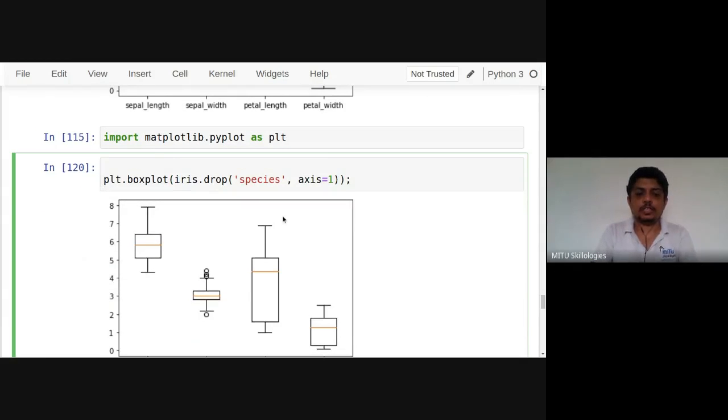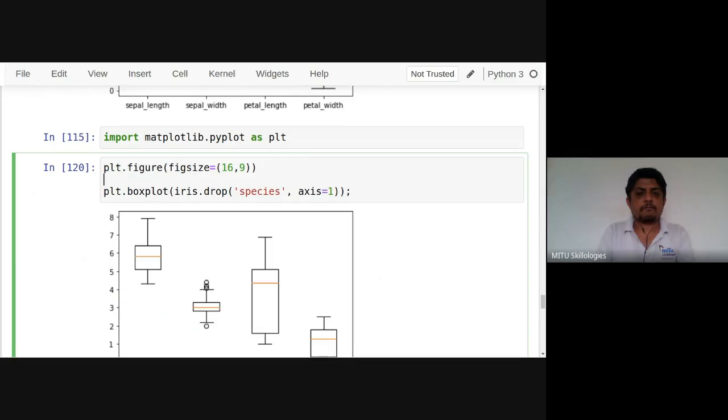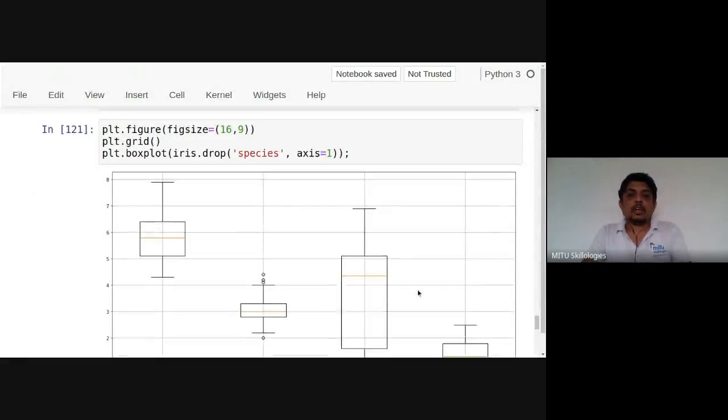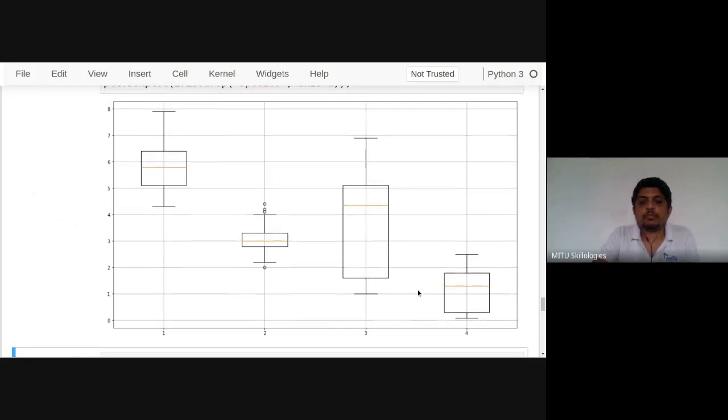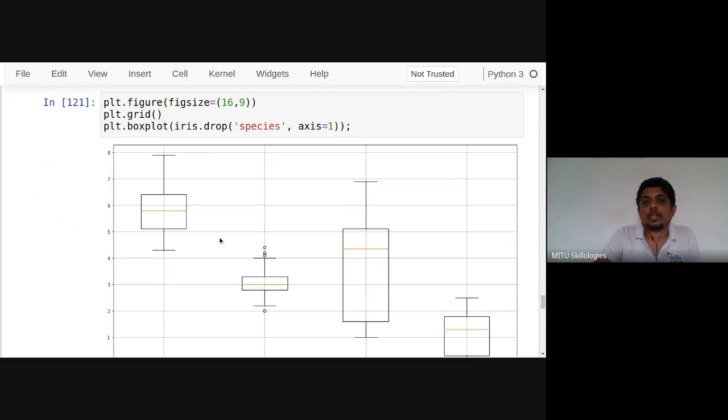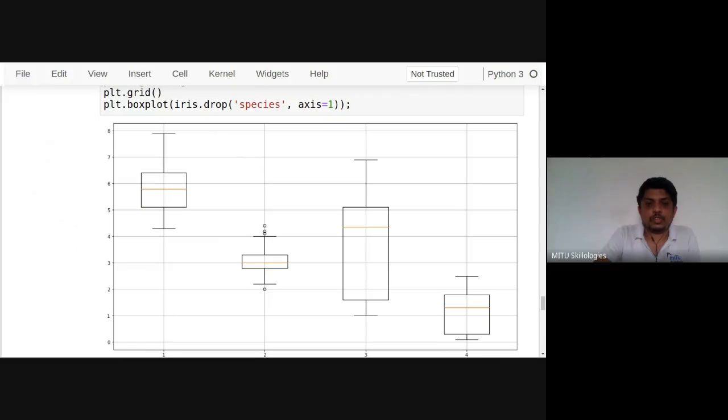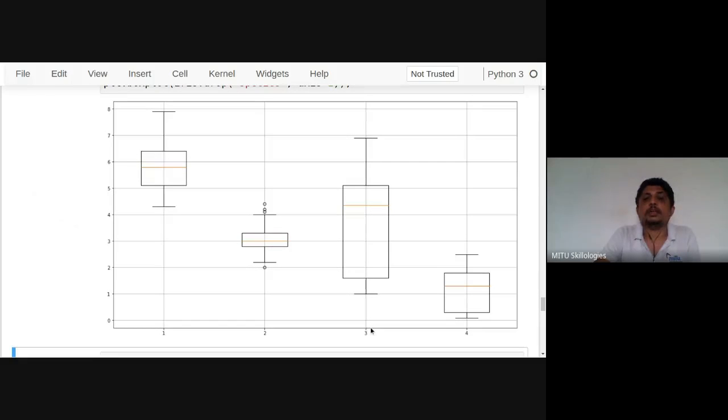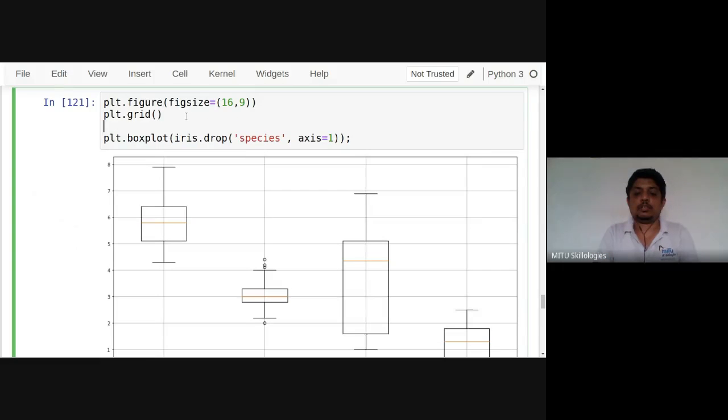In more detail, we can see all the distribution of all the values at a time. Okay, see this now. Okay, for the first, I think they have given the numbers here. Wait a minute.